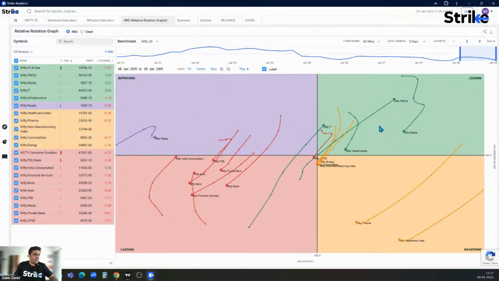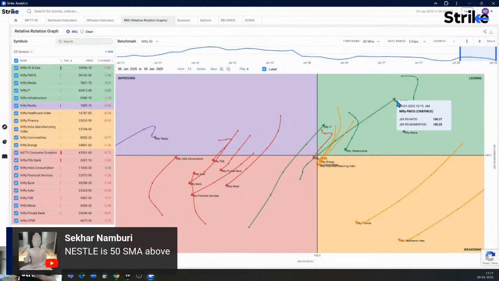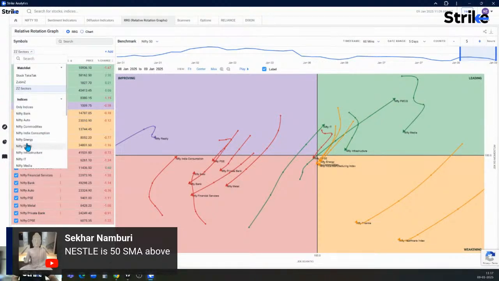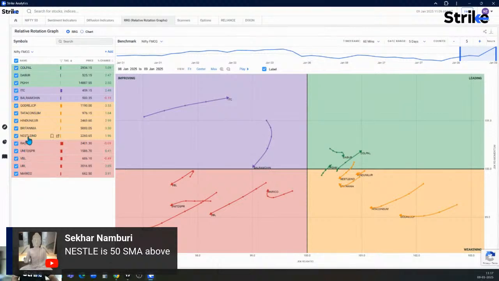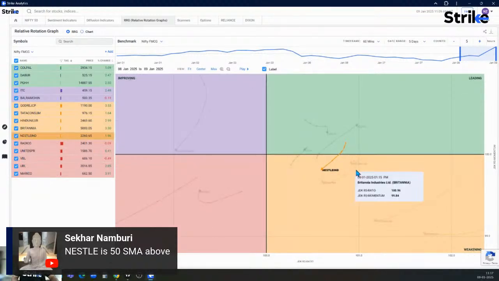So over here, if we say FMCG, great, Shekharji, Nestle. You've got it from the FMCG counter, right? So what we can do is select Nifty FMCG. There is a predefined watch list, and in this watch list we have Nestle India. For Nestle India, the arrow is sloping downwards, meaning the momentum is decreasing on the 60-minute time frame chart, and it is probably headed towards the lagging quadrant, meaning compared to the FMCG index, Nestle India is an underperformer.